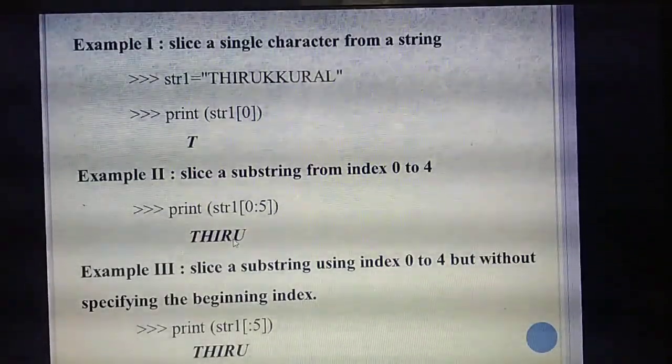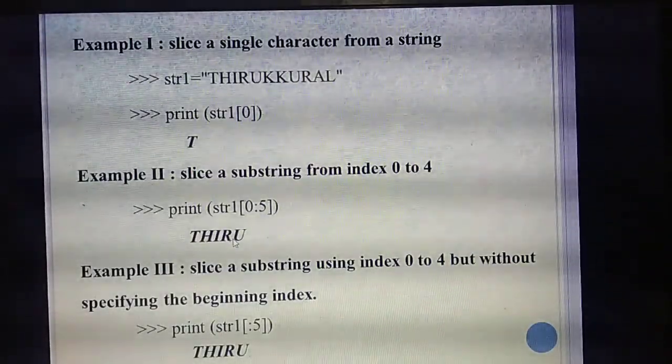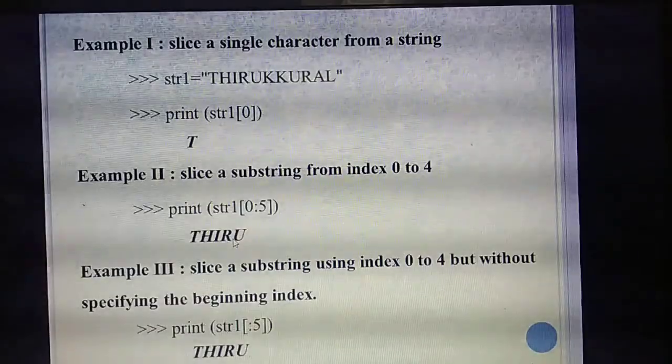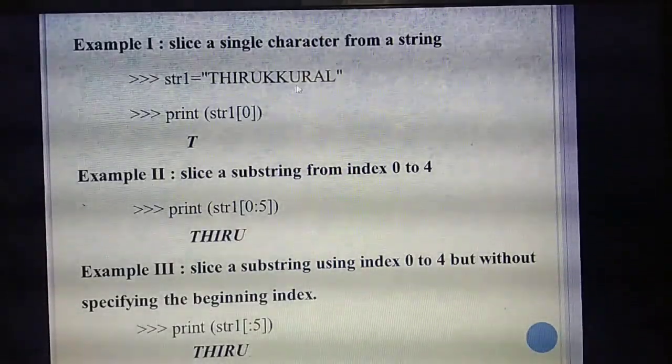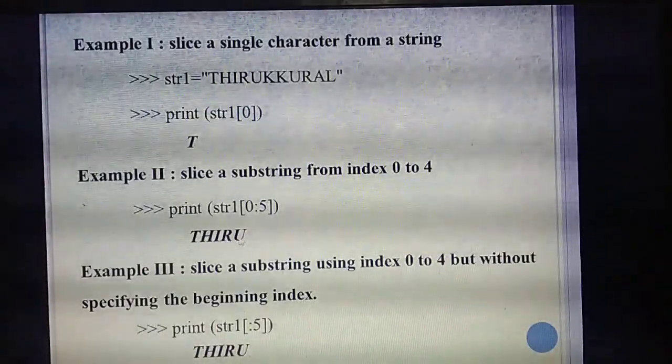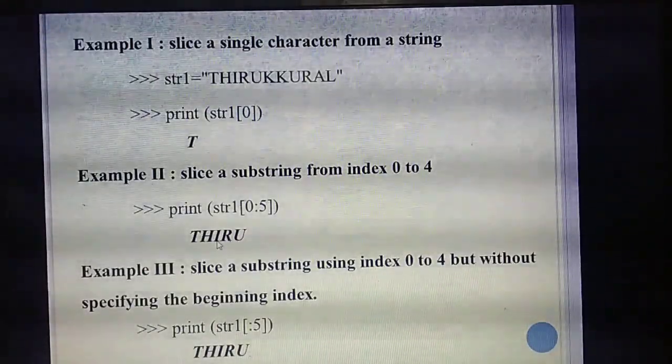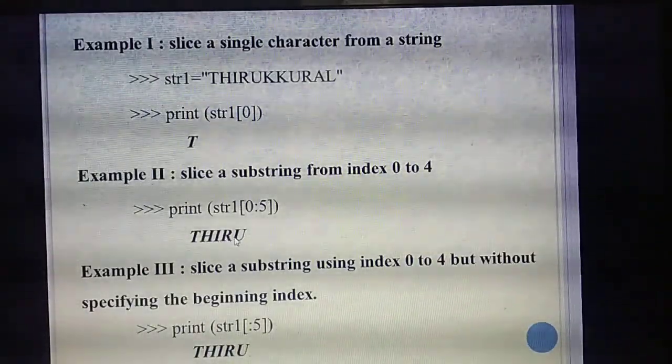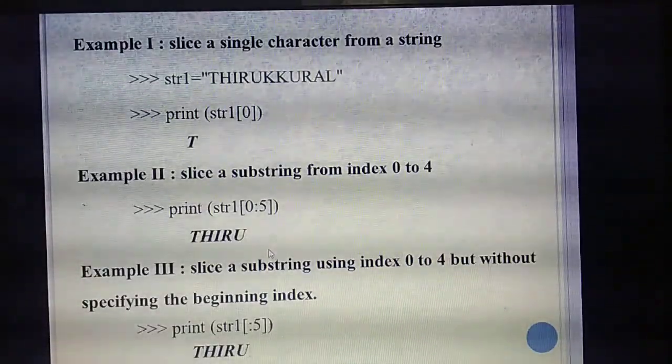Okay, the string you get at the output, that string we are calling a substring. From which string you are slicing, that we are calling the main string. So Tirukural is the main string. This is called the substring. Understand? So next, the next example is also the same thing.